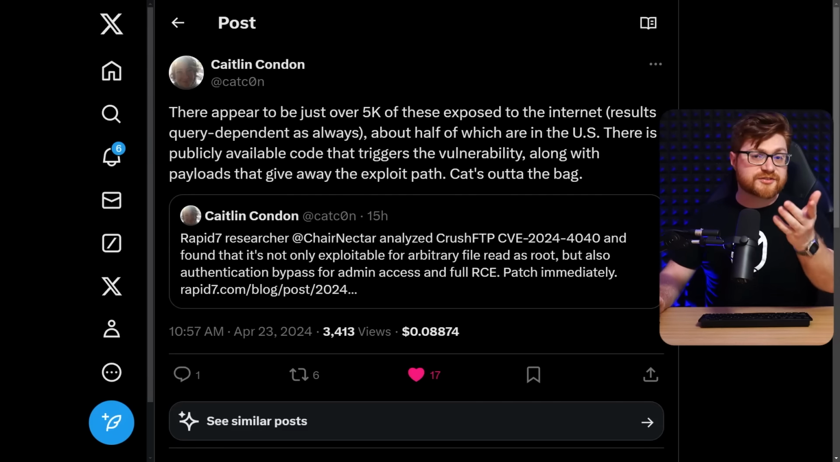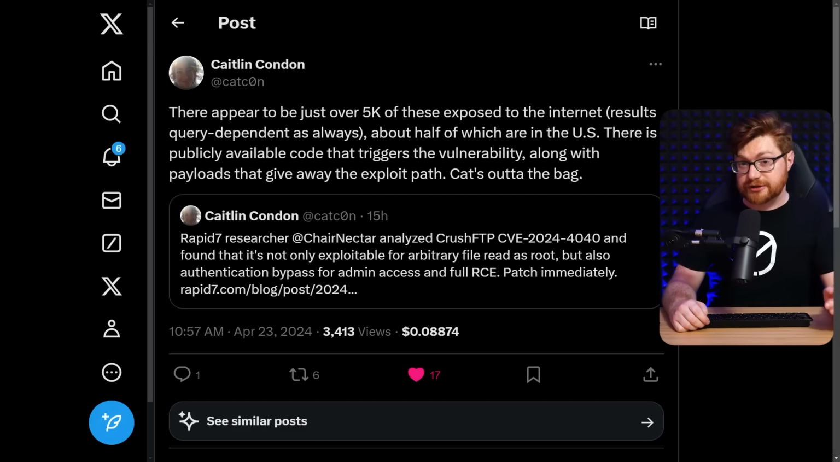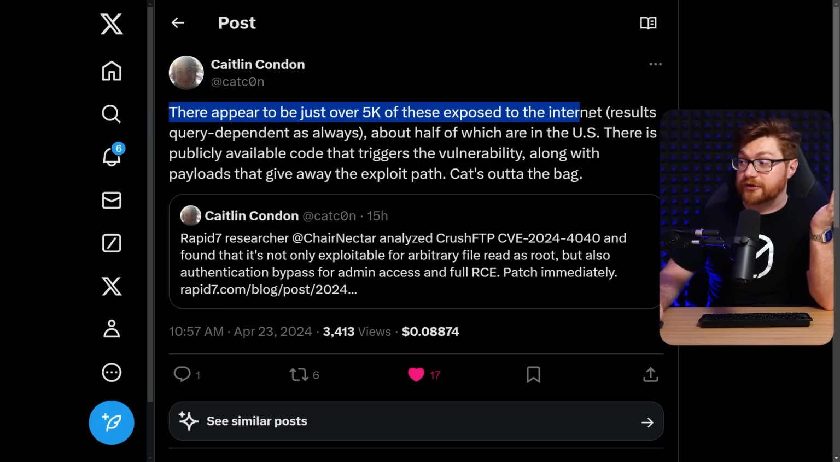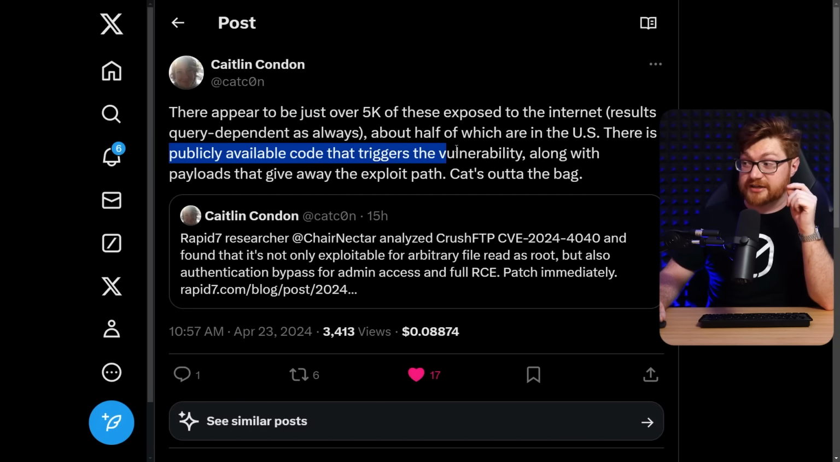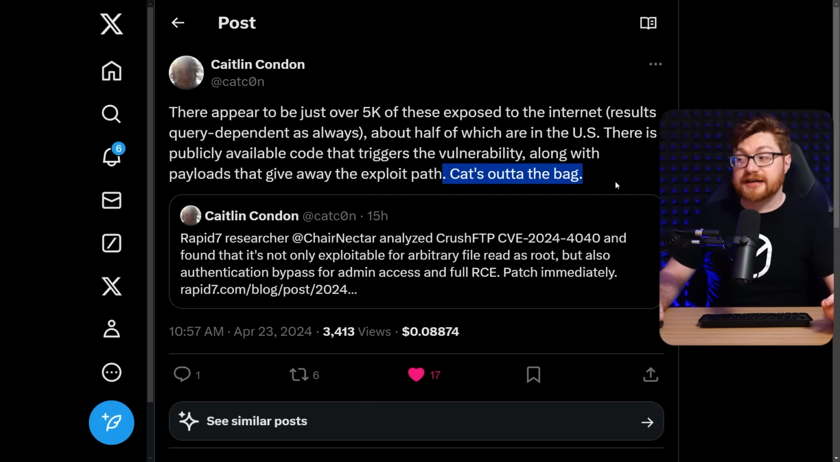I've got to give a seriously big kudos to Rapid7, who've been doing an awesome job keeping track of this CrushFTP vulnerability, digging into the code, trying to understand and analyze how deep this rabbit hole really goes. And look, this is a tweet from Caitlin Condon, I believe their vulnerability research director over at Rapid7. She's saying there are thousands of these exposed to the internet, all the instances that are publicly available, and there is exploit code, or at least the scanner that showcases how this is done, and payloads that already discuss the exploit path and the artifacts seen from actual in-the-wild compromises. The cat is already out of the bag.